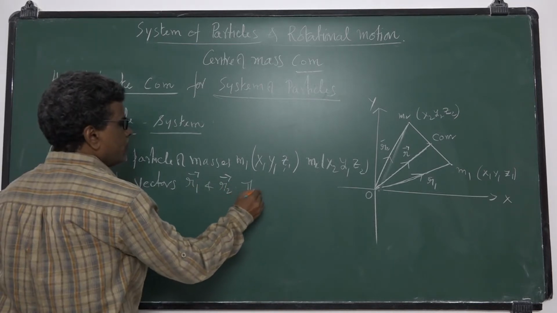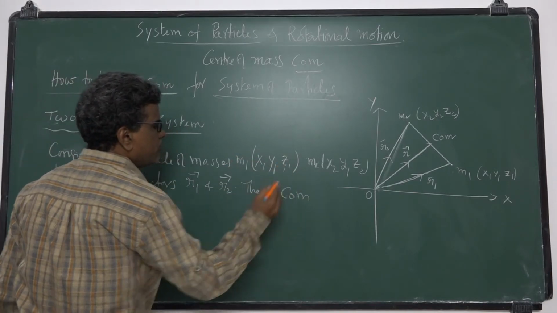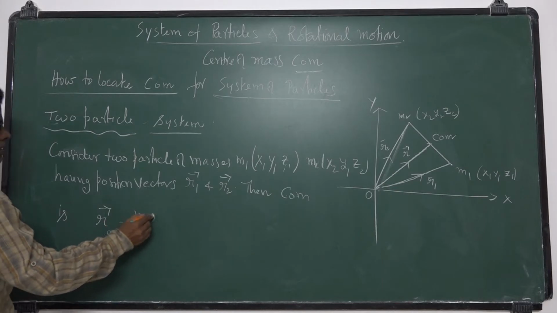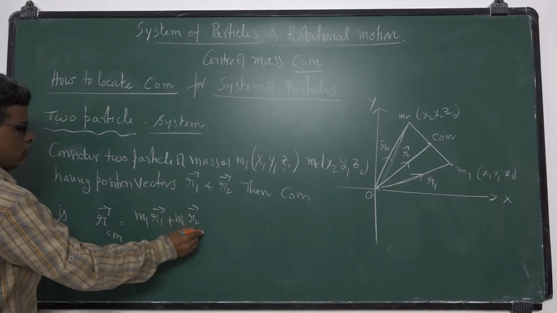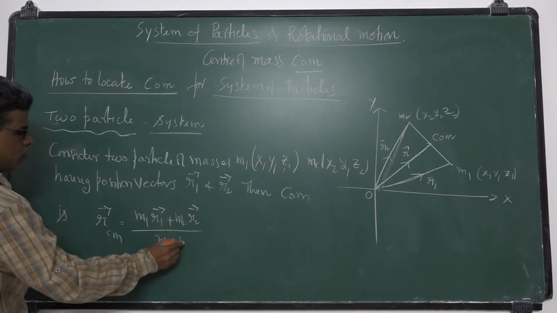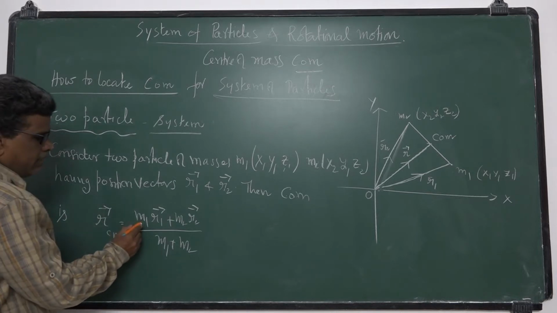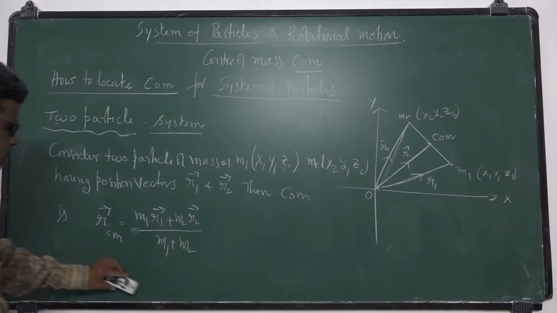Then the center of mass, RCM, we can represent as m1 r1 bar plus m2 r2 bar divided by m1 plus m2. This is the position of the center of mass of the system.